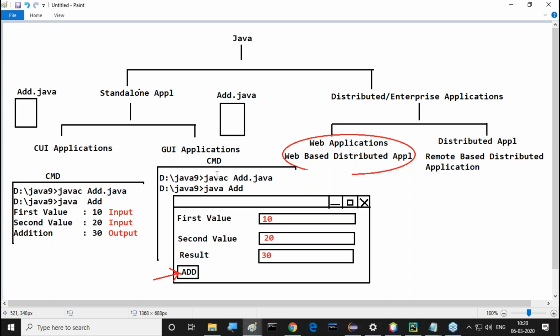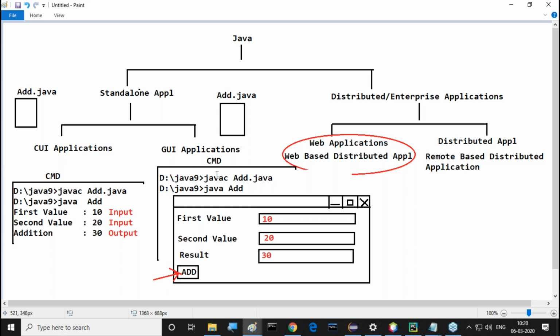Now tell me. The user is providing input data in the collection of graphic components. The user is getting output data from the program on the same collection of graphic components. So this collection of graphic components is used by the user to send input data and get the output data. So this collection of graphic components is called a user interface.